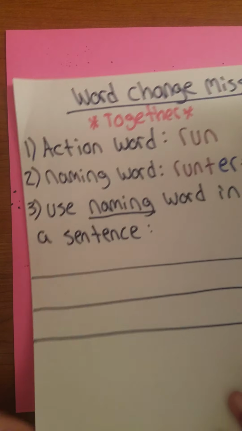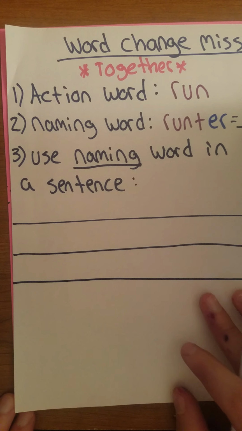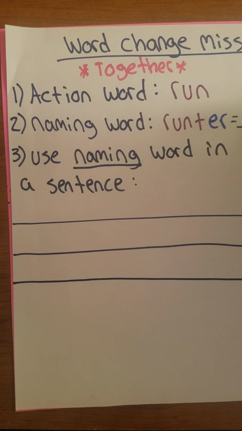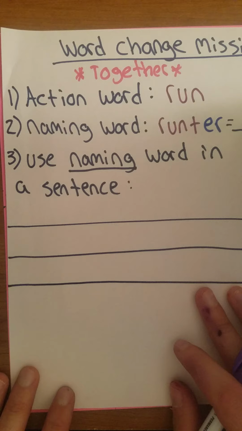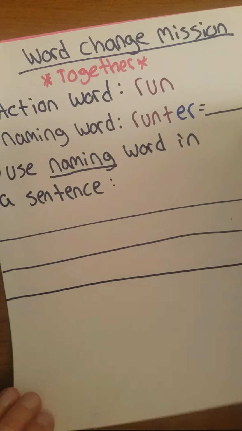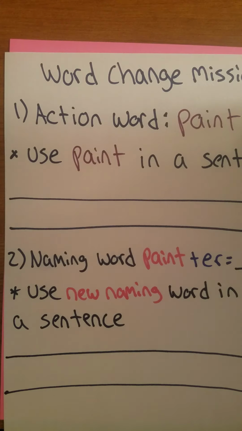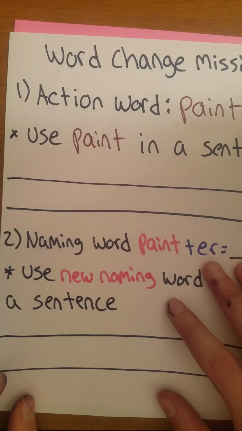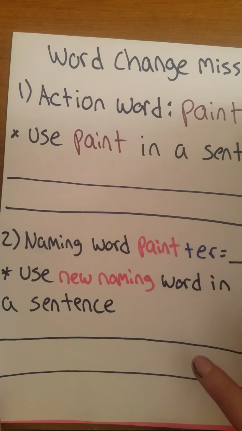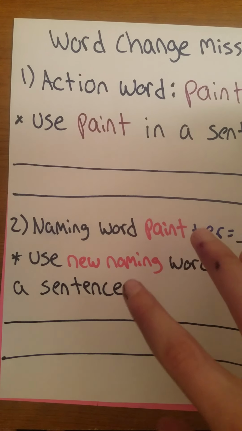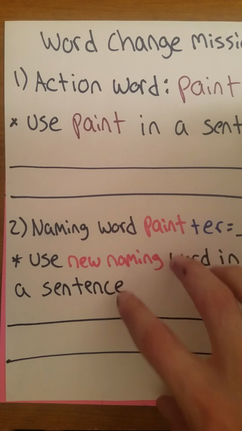Okay, friends, let's take a look at your ELA mission for the day. The first one we're going to do all together. The second one you can try on your own. And then if you want to try more than one on your own, I'll show you a list of 5 bonus action words that you can change into meaning words if you want some bonus practice. All right, friends, so let's take a look at your word change mission for today. This first one we're going to do all together, and then you're going to do the exact same thing with a different word for your seesaw mission today.